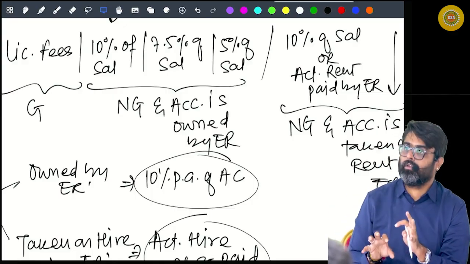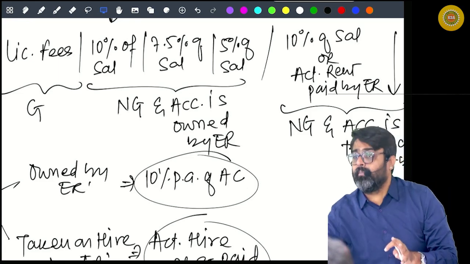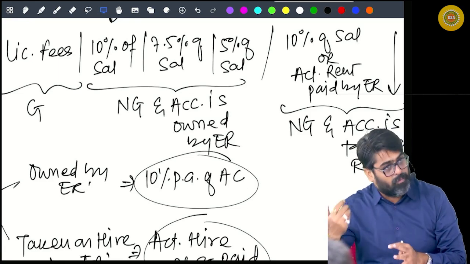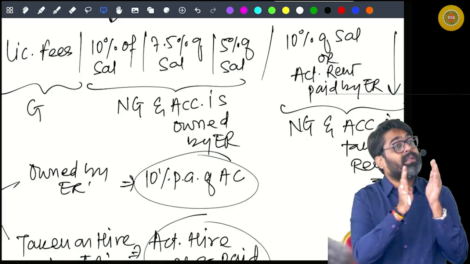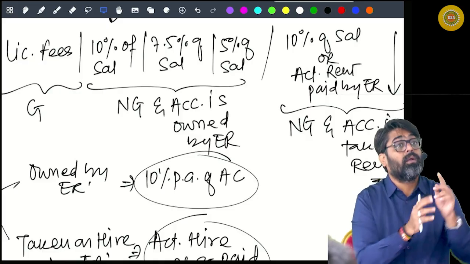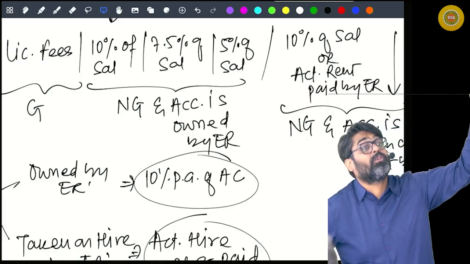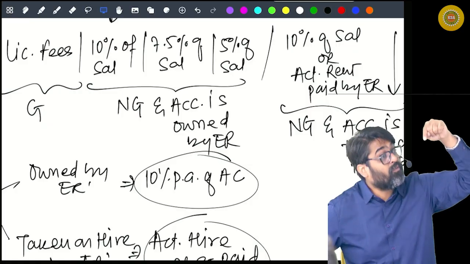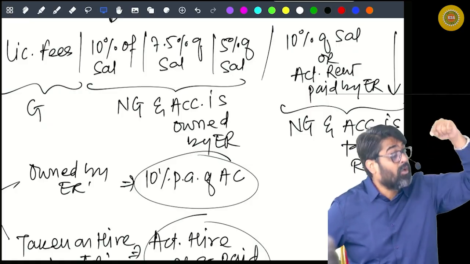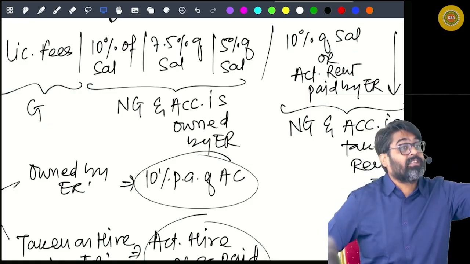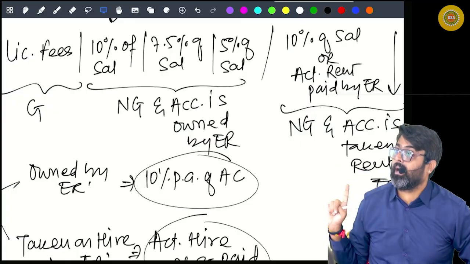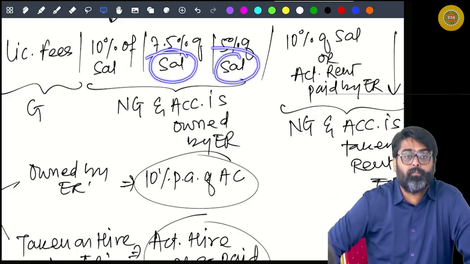Out of those allowances, some portion is exempt, no? So the exempt portion is left out and only the taxable portion is written in the statement of salary. Yes or no? Only that amount of taxable allowance which you have written in the salary statement, you are supposed to take as a part of this salary.